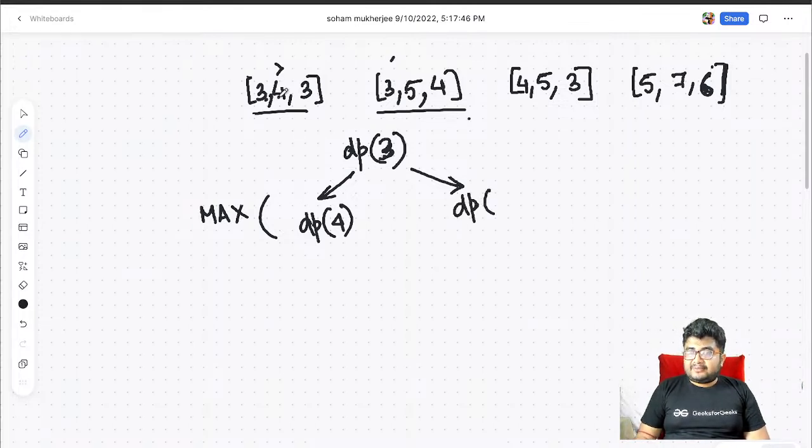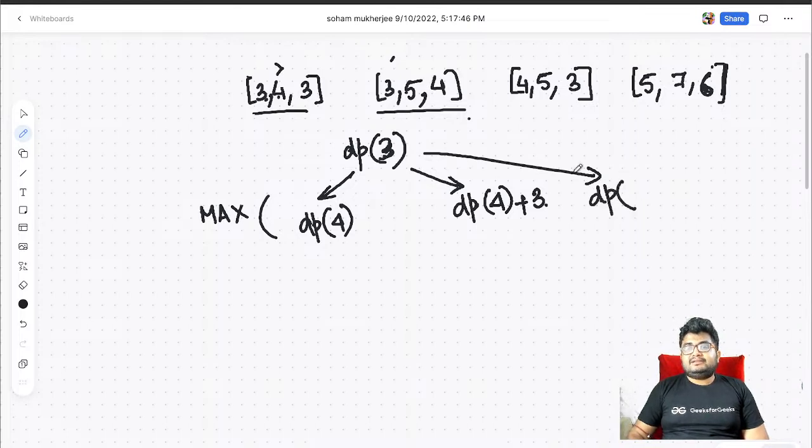Next, where do you start searching from? You start searching from the right hand part because you cannot take any range in between. So you will start searching from 4, and you have got a value of 3 here. Or you can take this one as well. In that case, you start searching from 5, and you get a value of 4 with this. Right. Now coming to dp of 4.